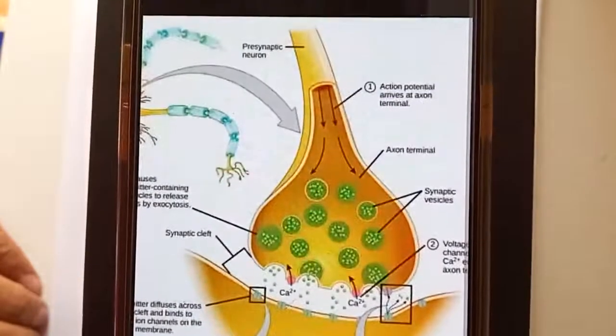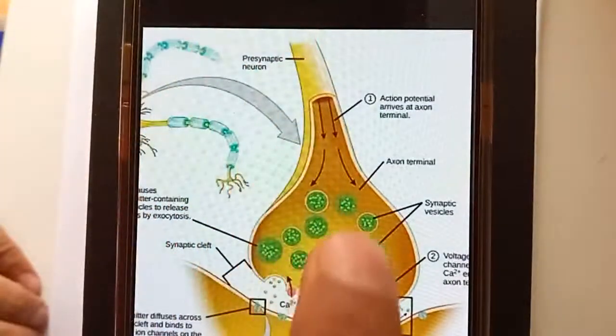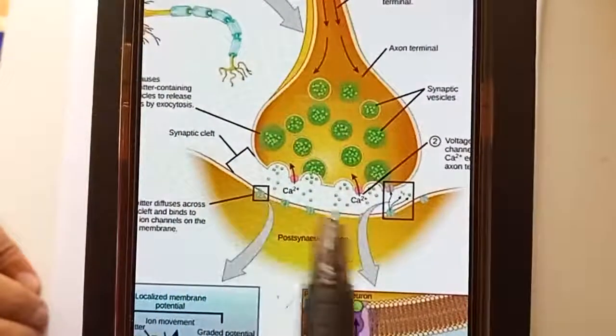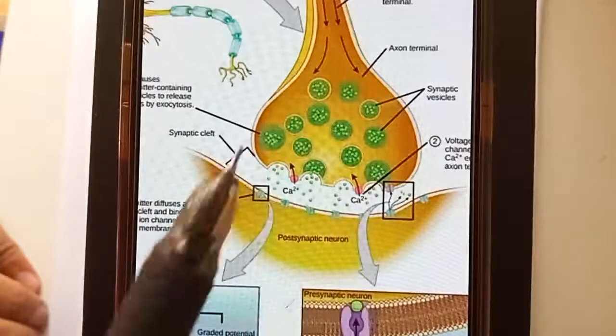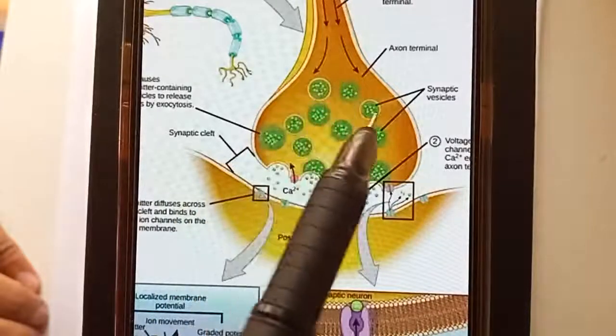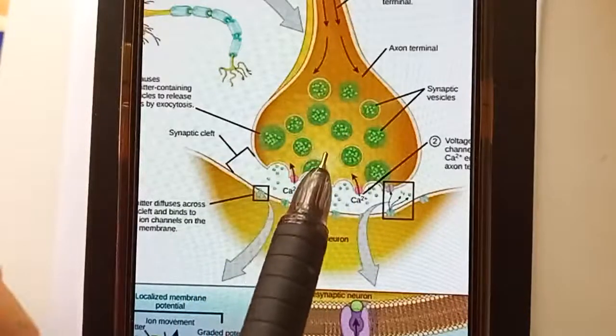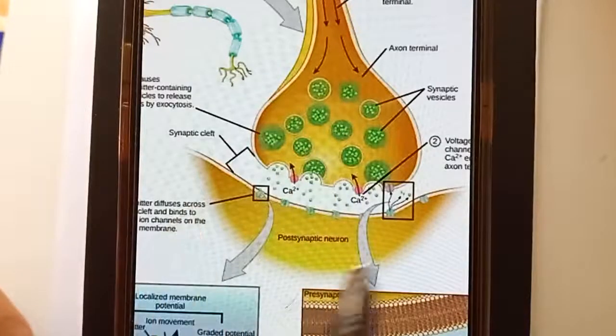See here one more example. This is one neuron, the end of that neuron, and from here you can see there is some gap which is called the synaptic cleft, and inside these are synaptic vesicles which contain all the impulses, and from here the impulses go into another neuron.